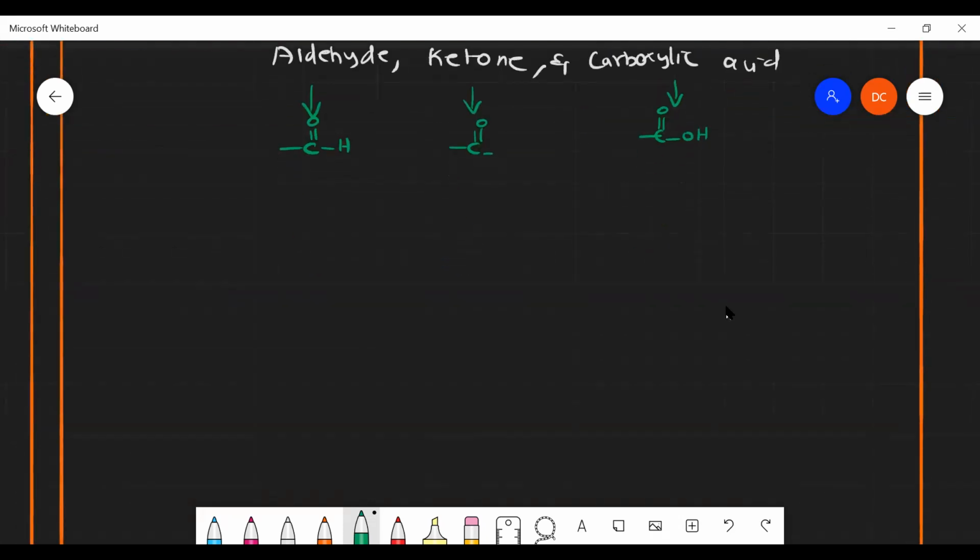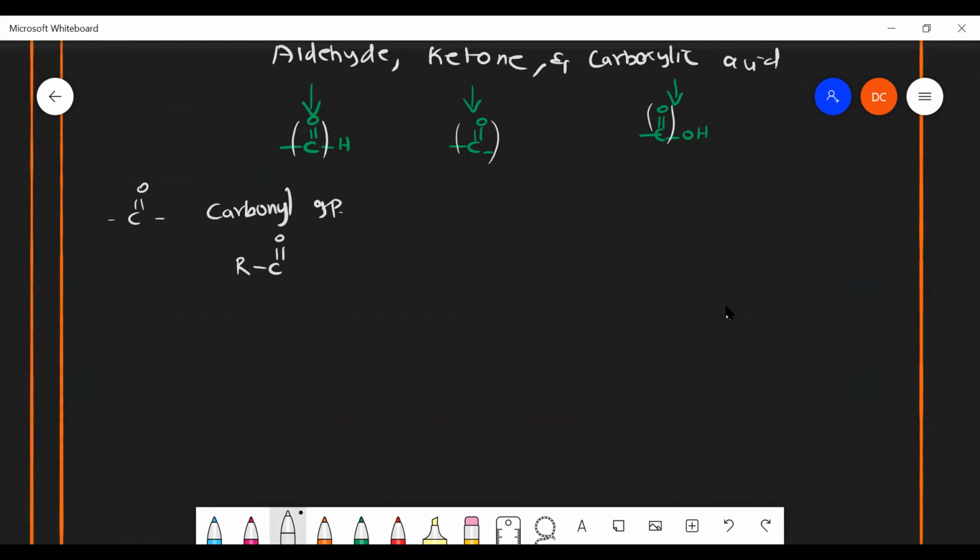So in all the cases, we know that the CO group is there. The C double bond O group is nothing but the carbonyl group. In that, at least one hydrogen is attached, then it will be called an aldehyde.